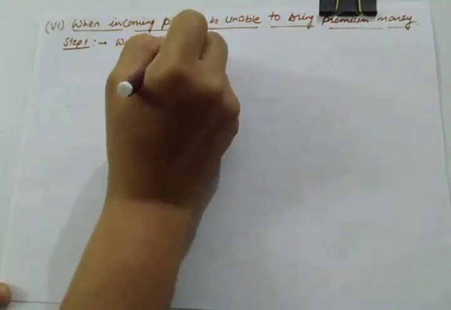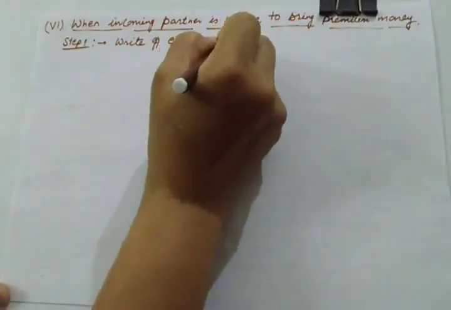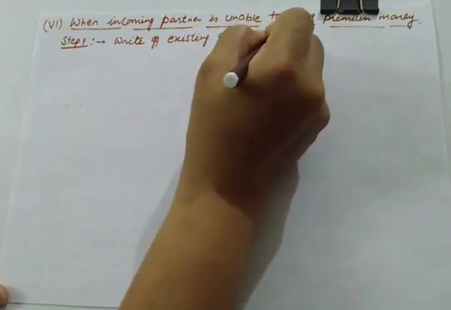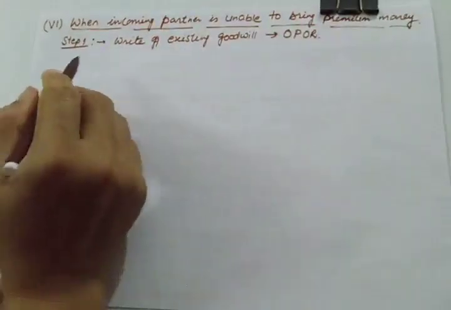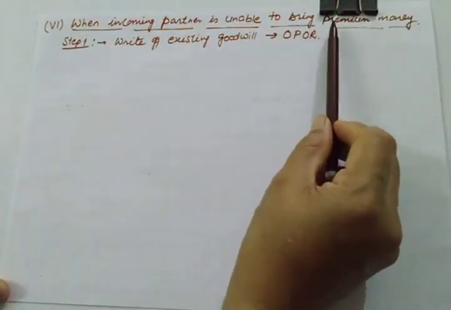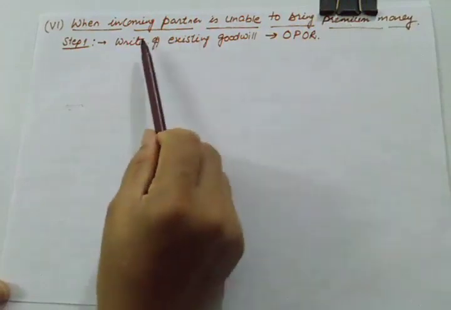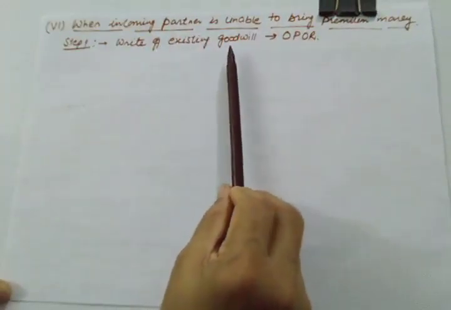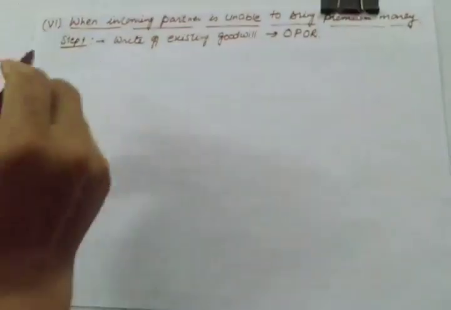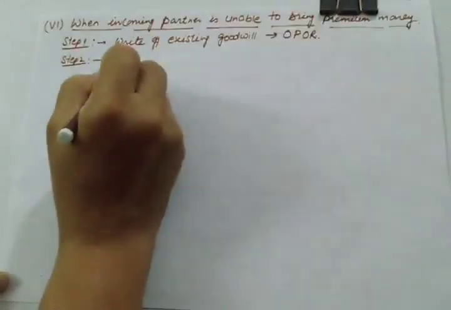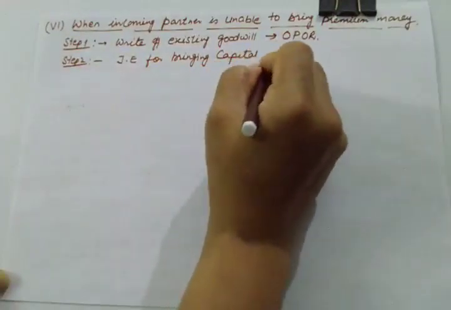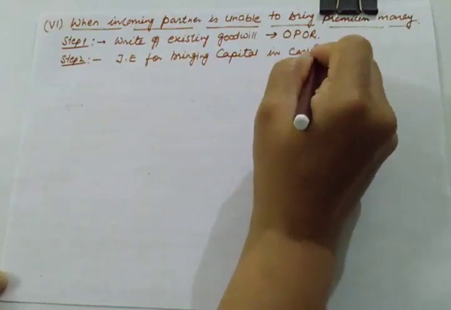existing goodwill. This will remain as it is. So this is to be done. Old partners, old ratio. We are writing off existing goodwill. So whether he is bringing premium or not, this is not going to affect our treatment of existing goodwill. And now step 2, we will be passing a journal entry for bringing capital in cash or through check.